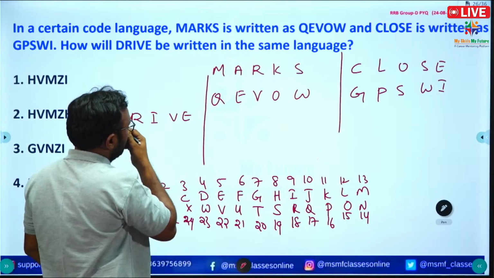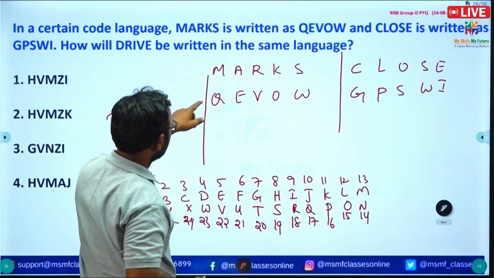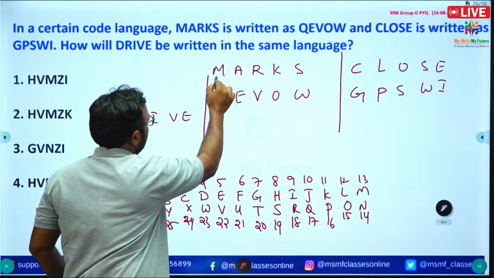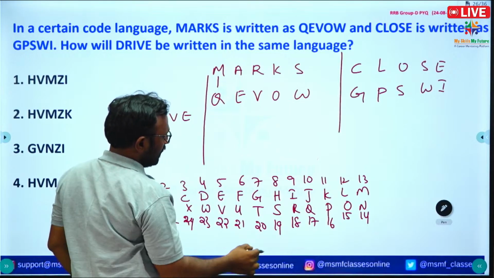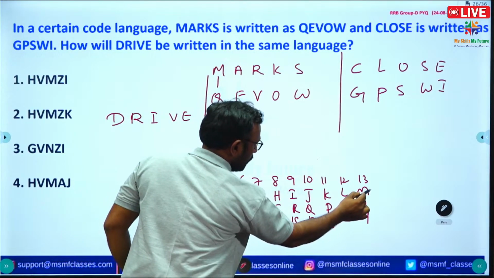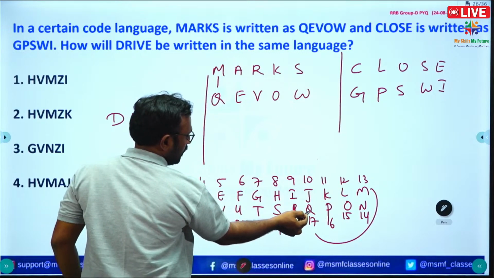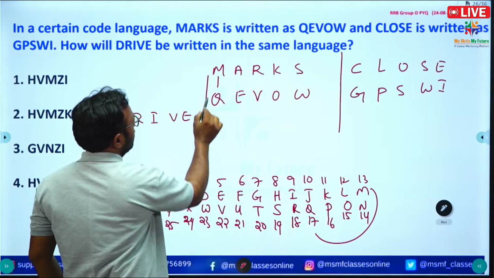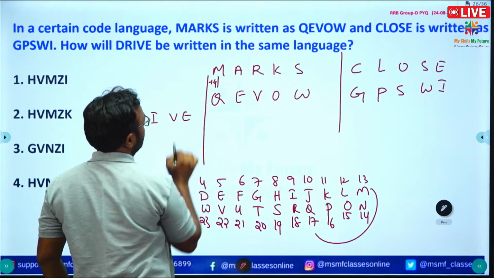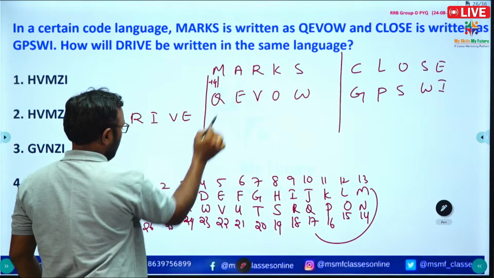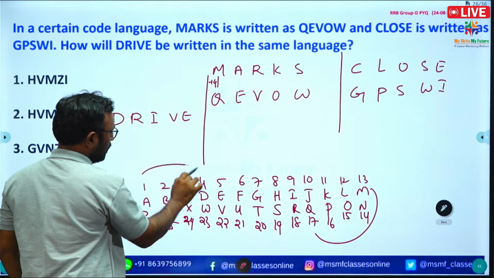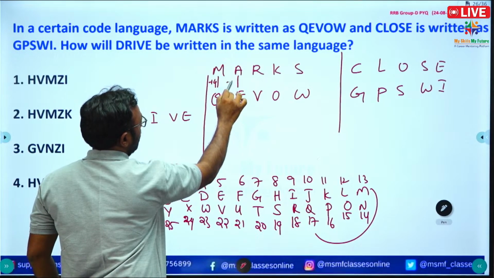Right. See that here in the place of M they have written Q. M to Q, we have 4 values. So M is 13, Q is 17, so plus 4 is there. Here A to E, also plus 4. R to V, here also plus 4.